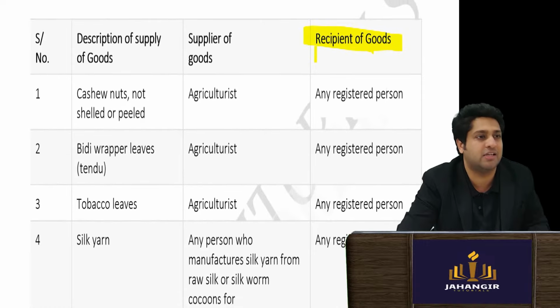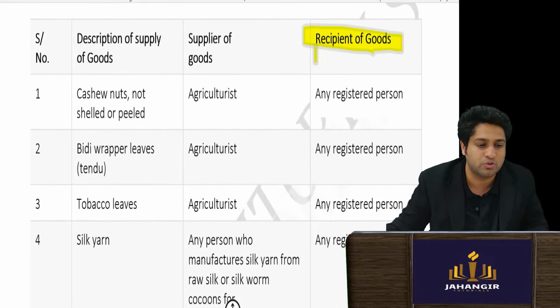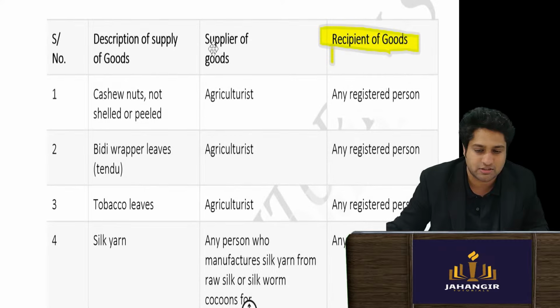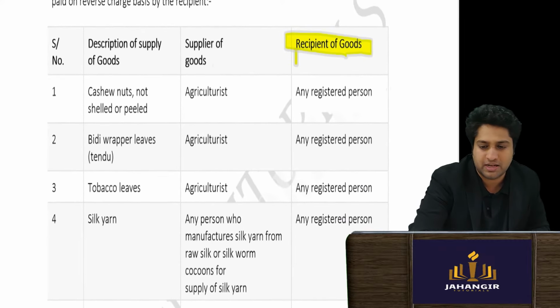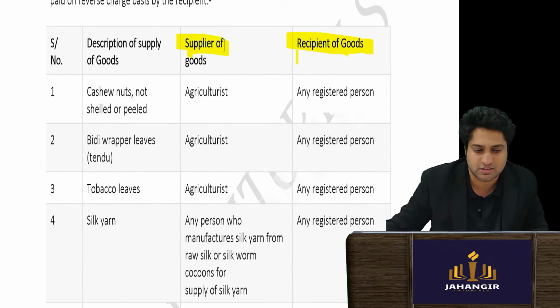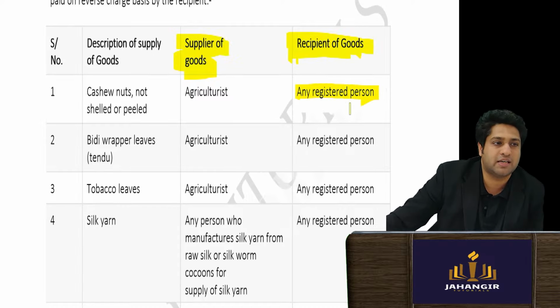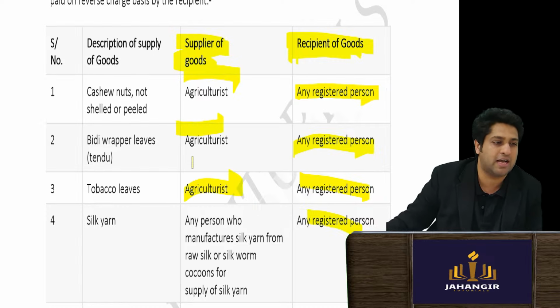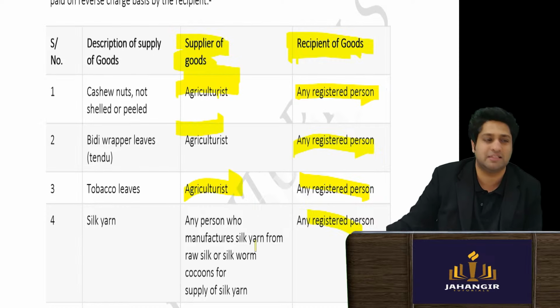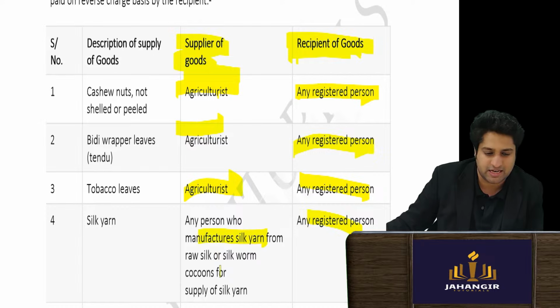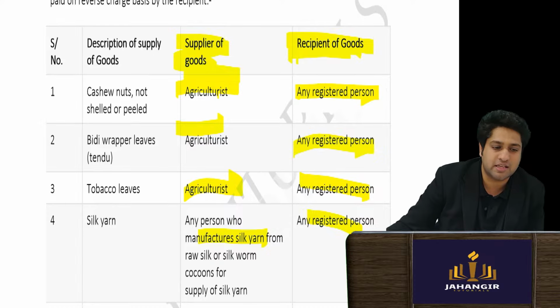So you see, the agriculturist is the supplier. And the recipient is a registered person. Everywhere the recipient is a registered person. Here also, not agriculture, but dealing in the primary sector, like making silk yarn. Okay, agriculturist again. So in all these cases, they are the suppliers, and this is the recipient of goods.